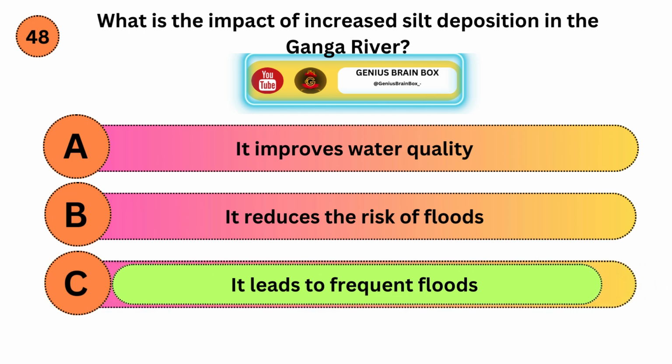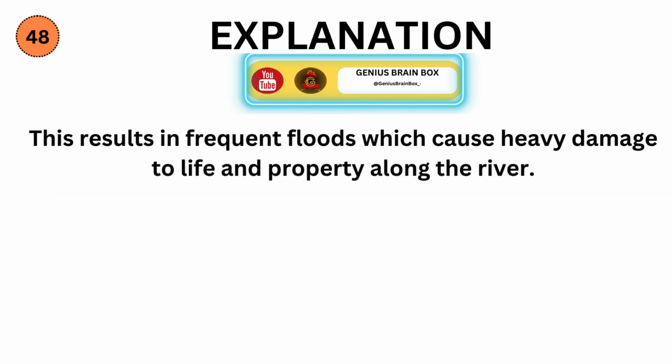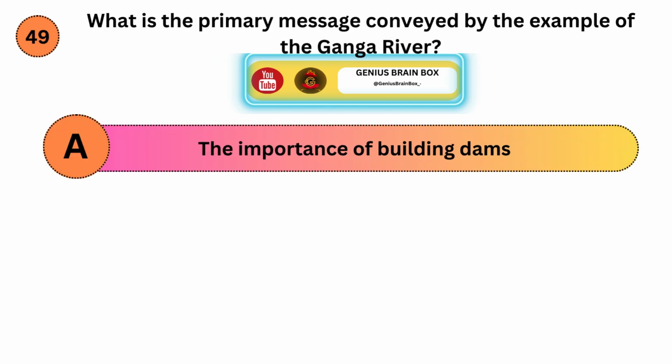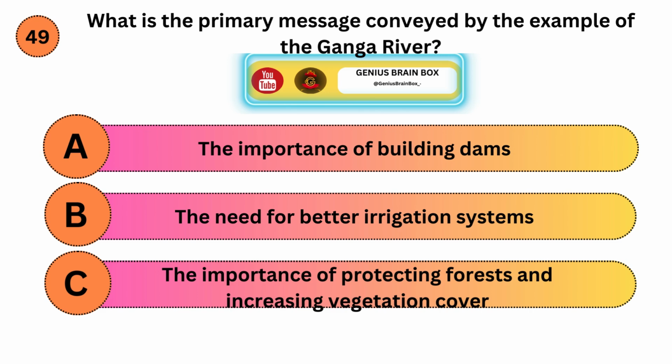Correct answer is C. Explanation. This results in frequent floods, which cause heavy damage to life and property along the river. What is the primary message conveyed by the example of the Ganga River? Option A, the importance of building dams. Option B, the need for better irrigation systems. Option C, the importance of protecting forests and increasing vegetation cover.